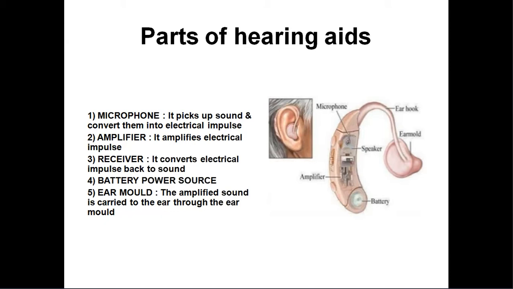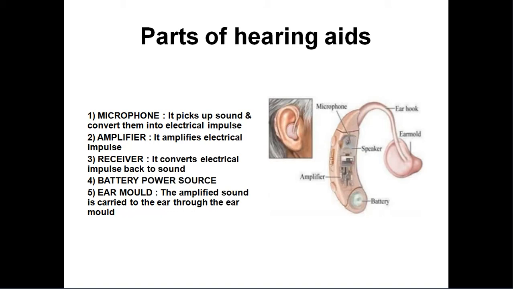Coming to the parts of the hearing aids. Like cochlear implants, hearing aids have three main parts: the microphone, the amplifier, and the receiver. The microphone receives the sound energy from the external environment and converts it into electrical impulses.